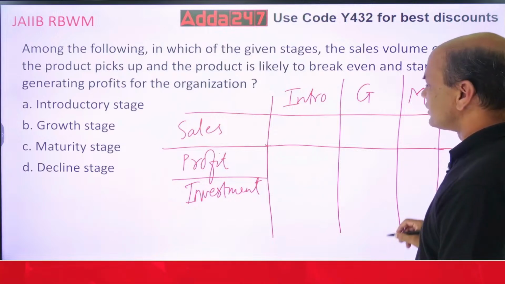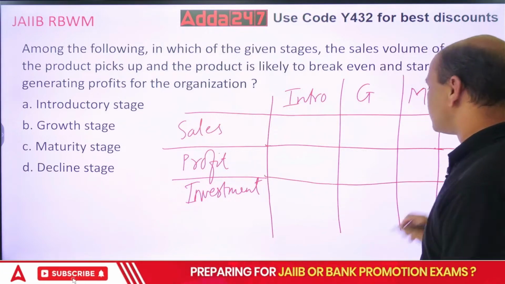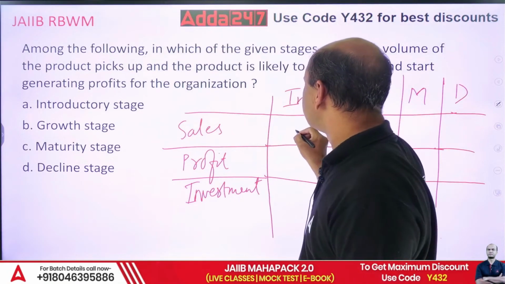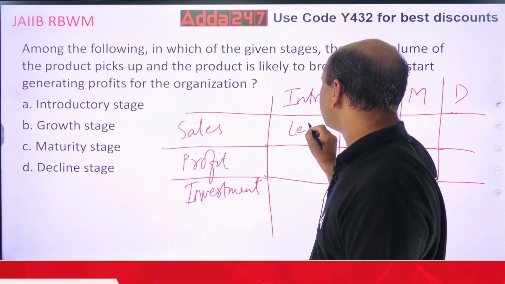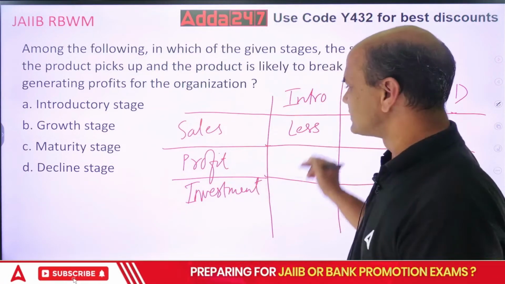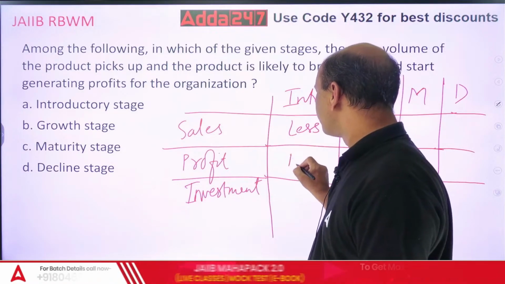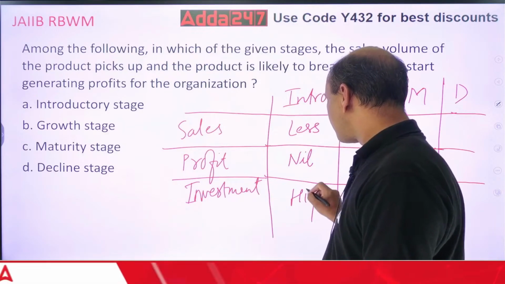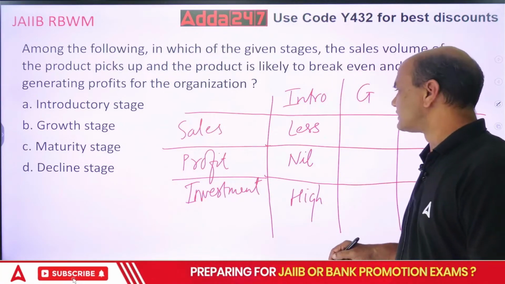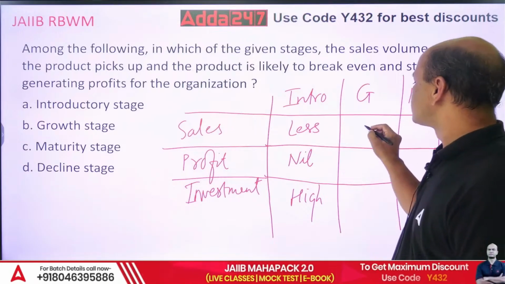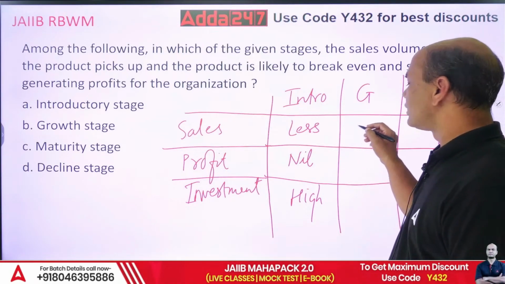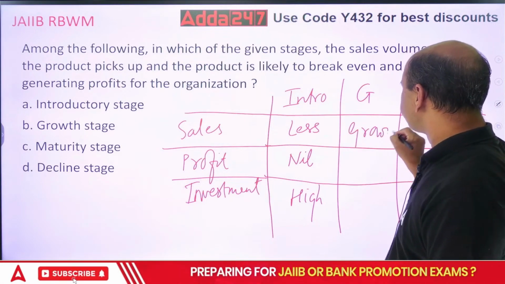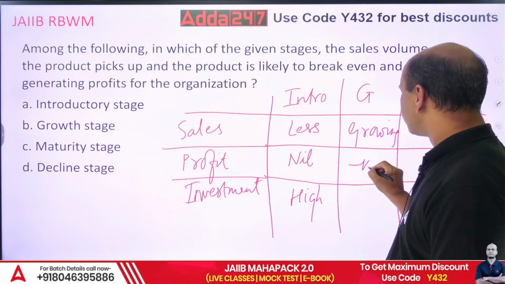Let's write it in a simple format so that everyone remembers it. Introduction: sales almost nil, let's call it less and more. Simple. Less. Profit, almost nil. Investment, high, more or high, you can write it. Next, growth phase. Sales growing, more, or growing you can say. Profit also growing.